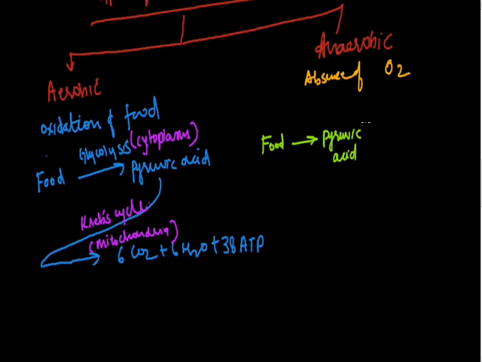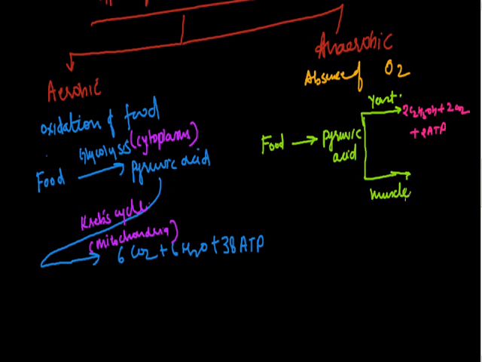Now, pyruvic acid has two means to be oxidized. The first is when anaerobic respiration is going on in the yeast cell, and the second is when anaerobic respiration is going on in the muscle cells. Now, if anaerobic respiration occurs in the yeast cell, the byproducts are ethyl alcohol, carbon dioxide, and energy is released. Very little energy is released.